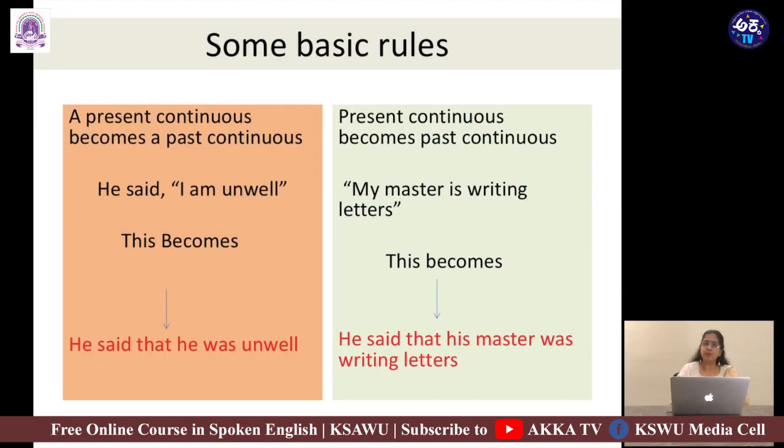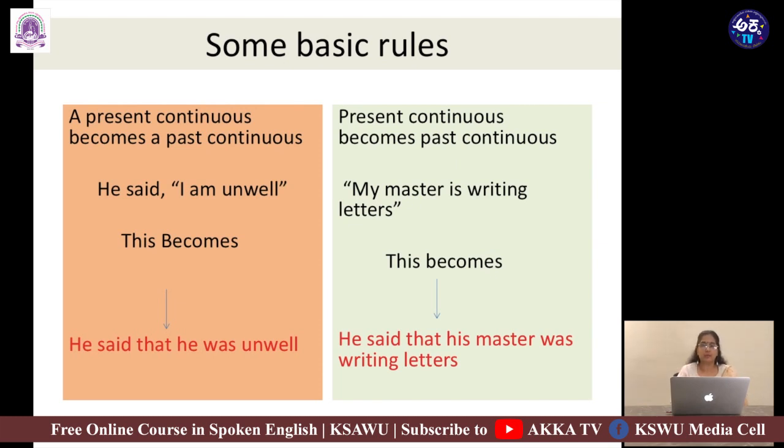So what happened to all these sentences? Some basic rules. A present continuous becomes a past continuous. For instance, some action that is continuing in present tense will change to past continuous. For instance, he said, I am unwell. Now that becomes, he said that he was unwell.